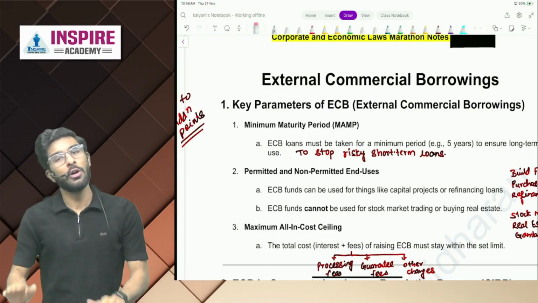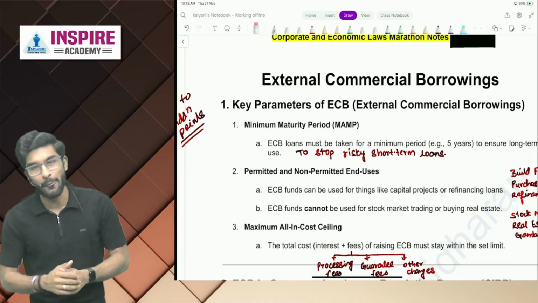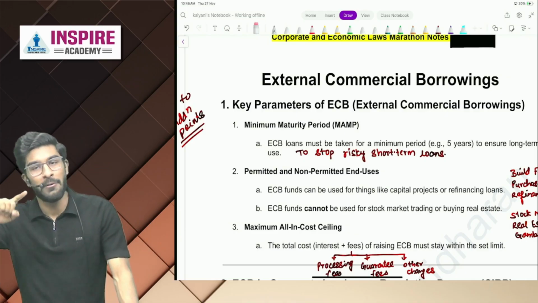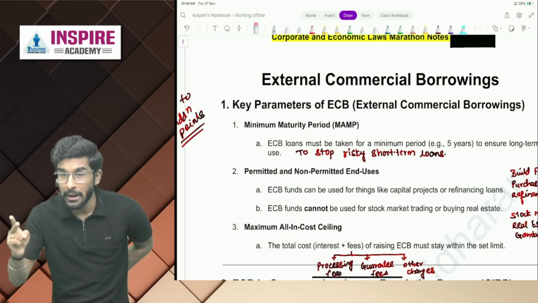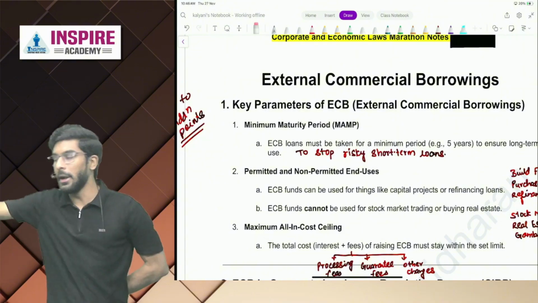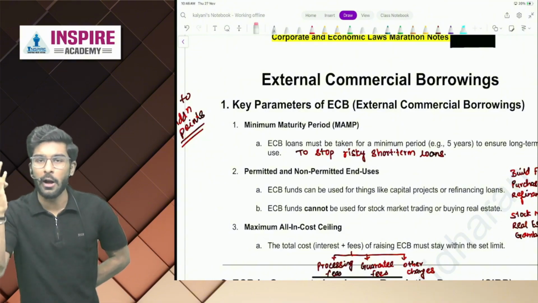So people, the good news is that we are already done with 3 chapters under FEMA. Number 1 is salient features of FEMA. Number 2 is liberalized remittance scheme. And number 3 is FDI. And today we're going to complete thoroughly the chapter of ECB.